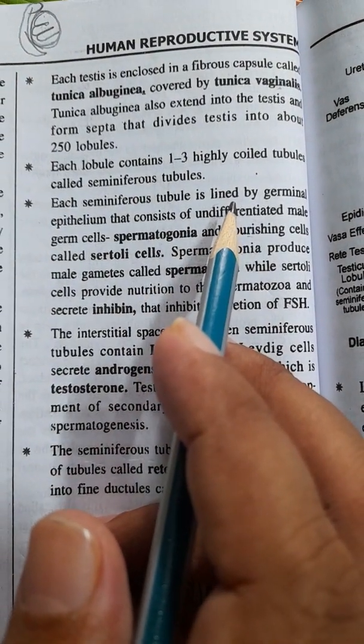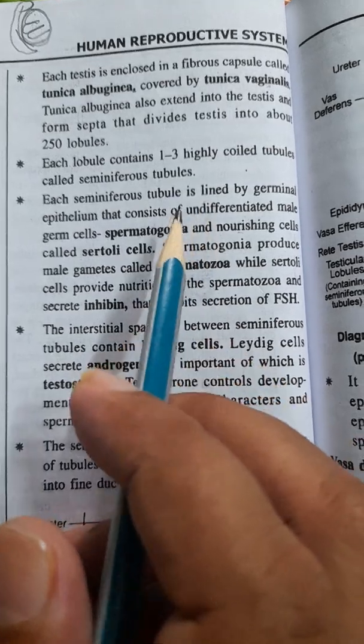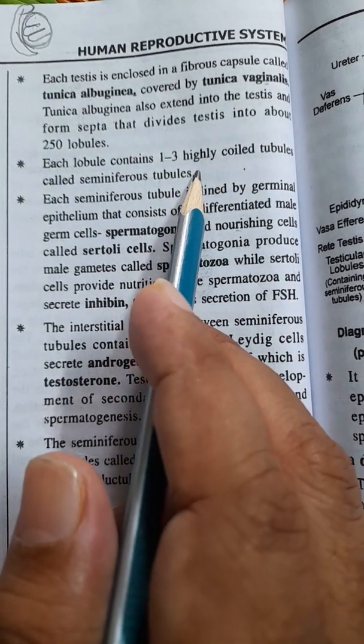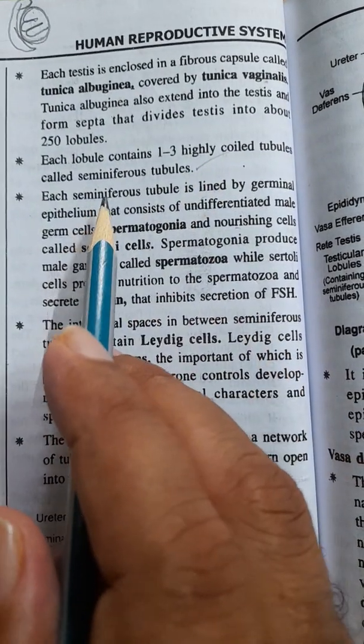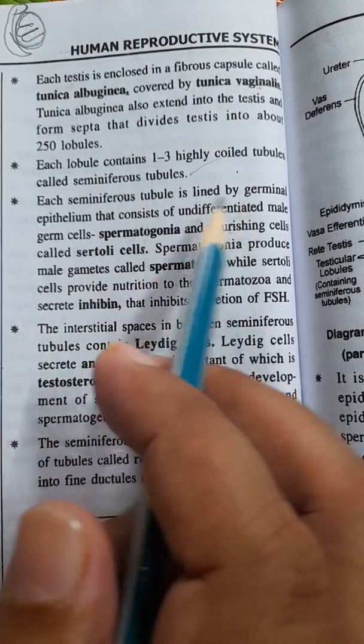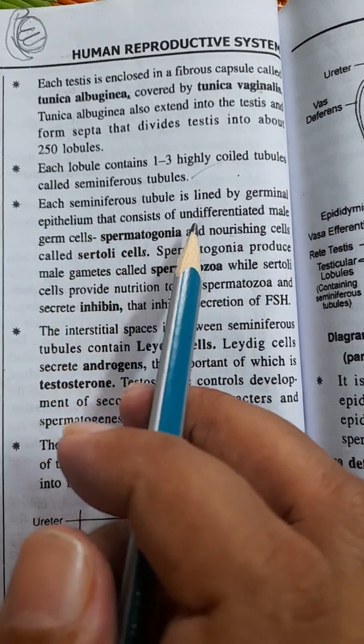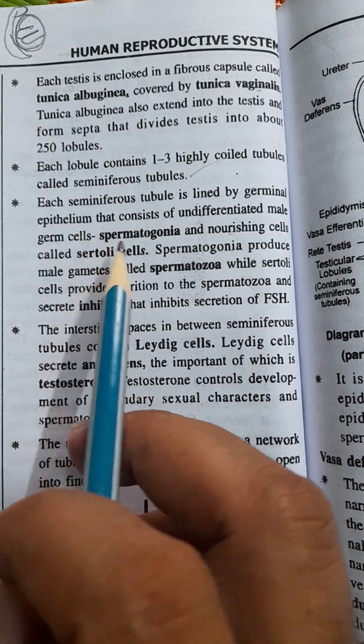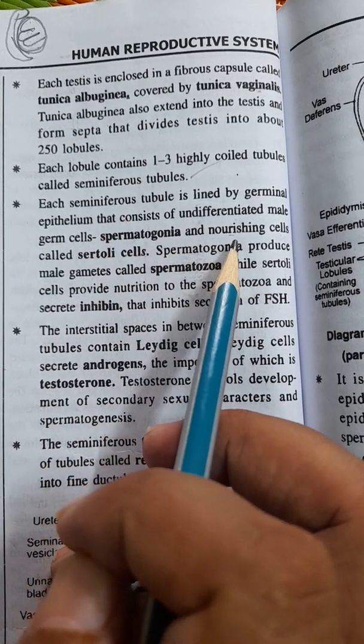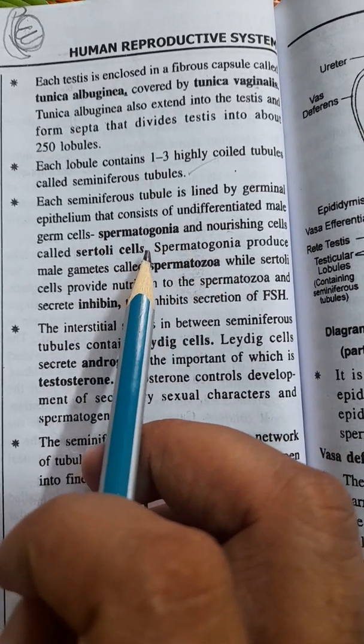This is the second part of the human male reproductive system essay. In the first part, I have covered up to this point. Each seminiferous tubule is lined by germinal epithelium that consists of undifferentiated male germ cells, spermatogonia, and nourishing cells called Sertoli cells. I will show you that one here.